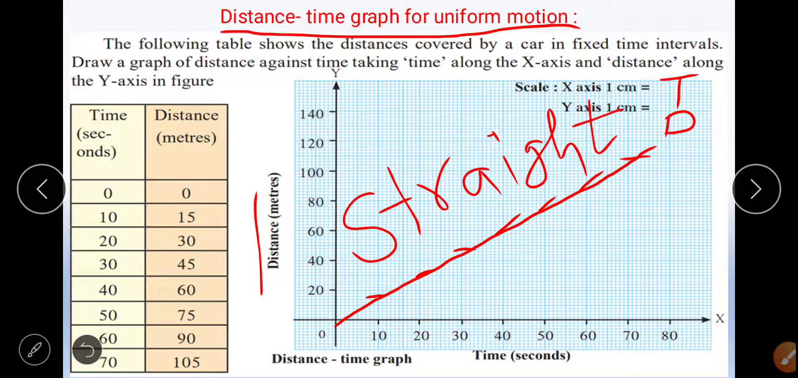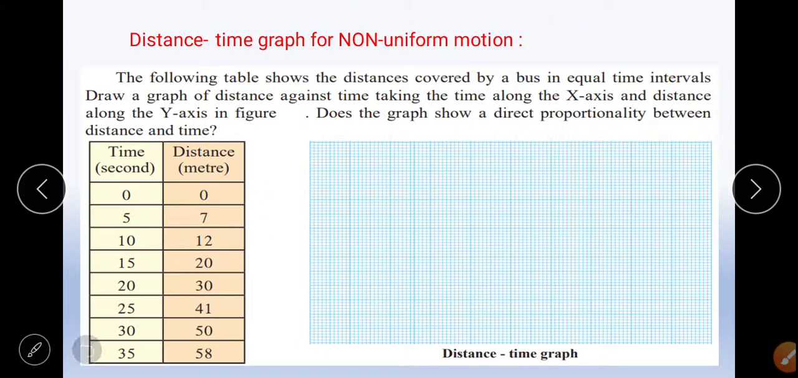Why did we get a straight line passing through the origin? Because it is a uniform motion. What does this line indicate? It indicates the velocity, because it is the distance plotted against time. So in a distance time graph, the line gives us the velocity. It is a uniform motion because the velocity is uniform throughout.